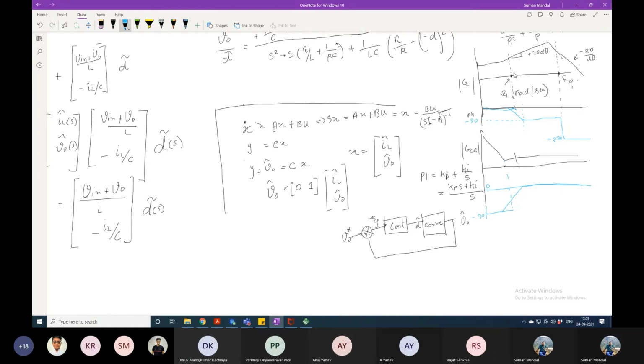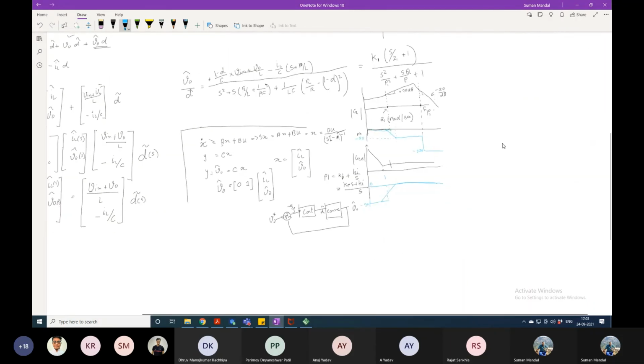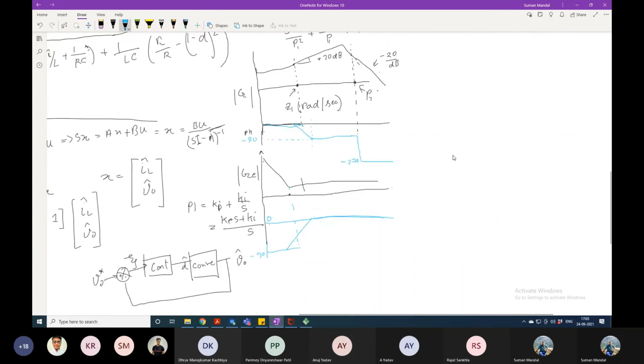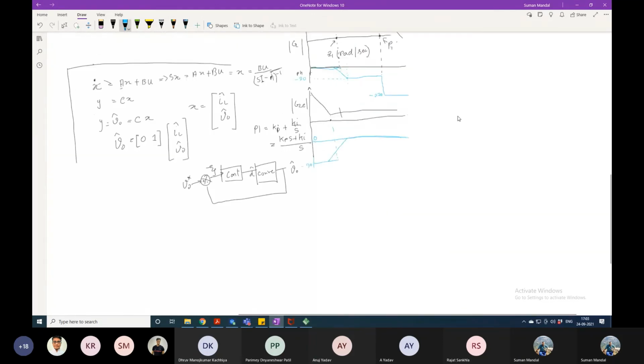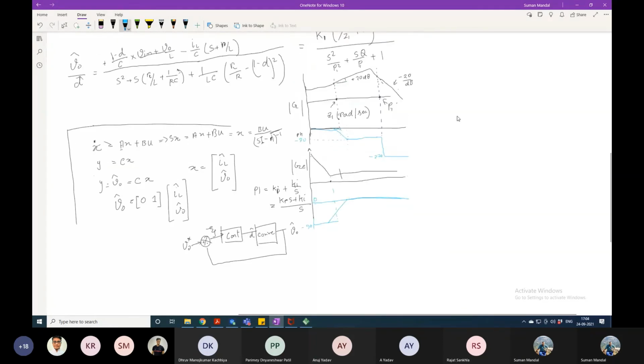Now what exactly do we have to do? We need these two in such a way that we will have a certain amount of phase margin.